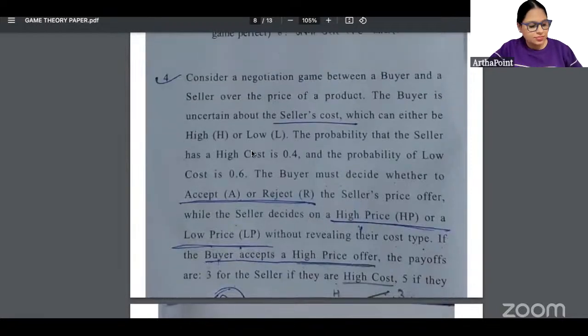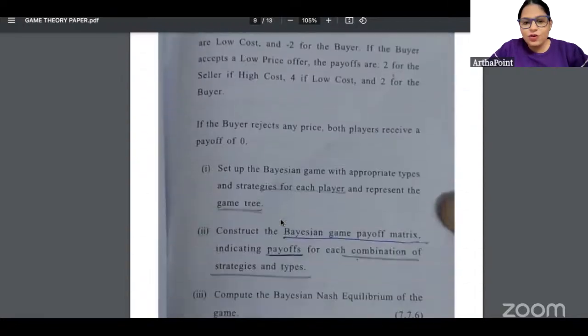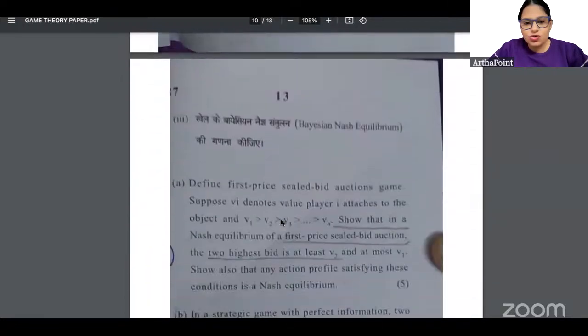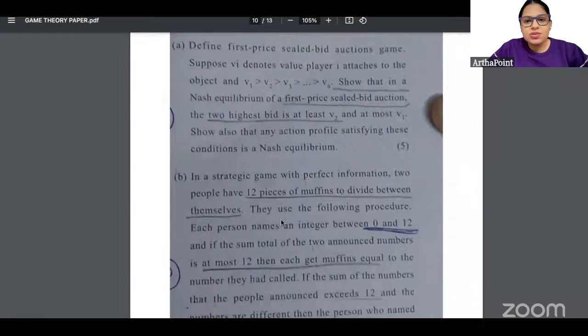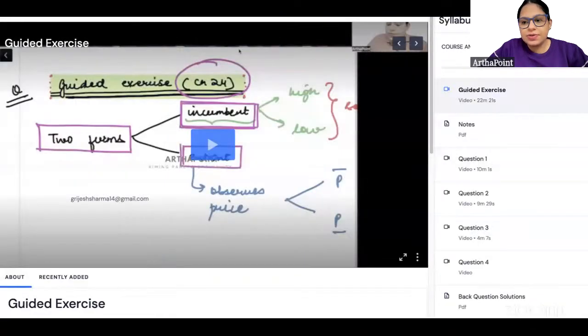This is exactly what this question is about. So we have gone ahead and we have covered this question also. Now this talks about first price sealed bid auction and show that first price sealed bid auction is the equilibrium. We have done this question multiple times beta.